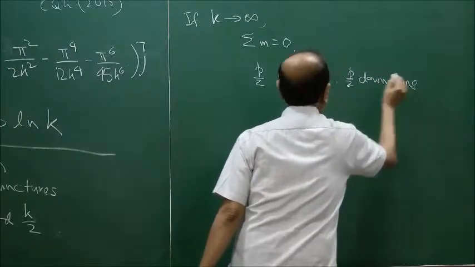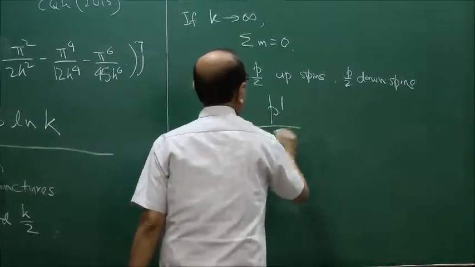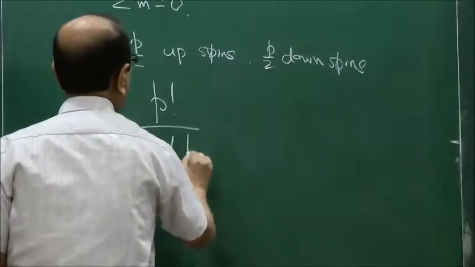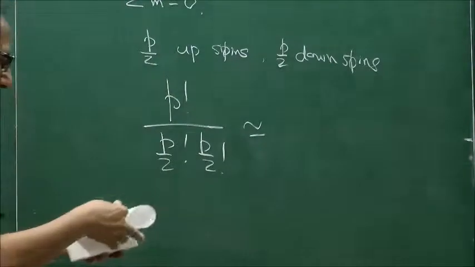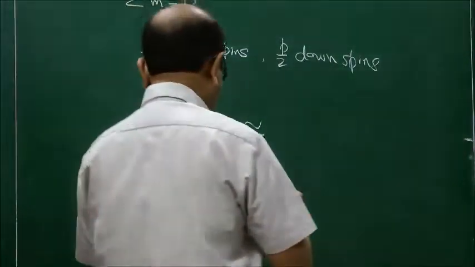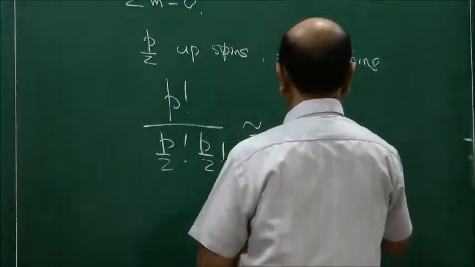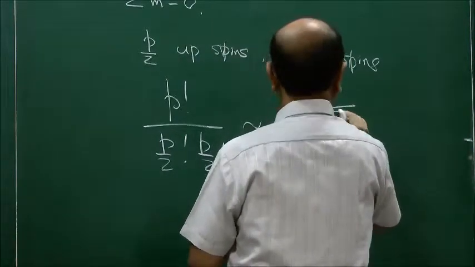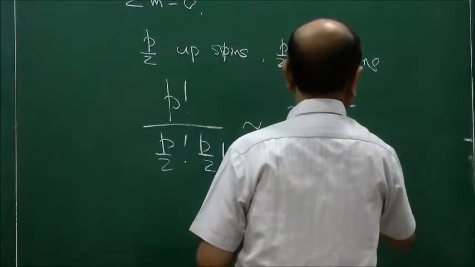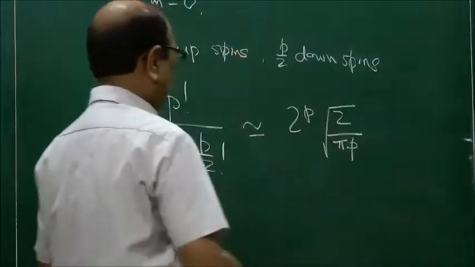The number of states is then simply p factorial by p by 2 factorial times p by 2 factorial, which from the Stirling approximation will give you 2 to the p times root over 2 pi p, where p is the number of punctures once again.